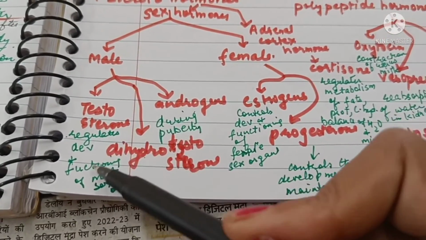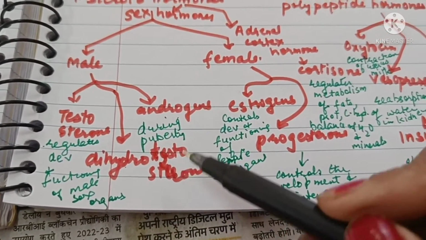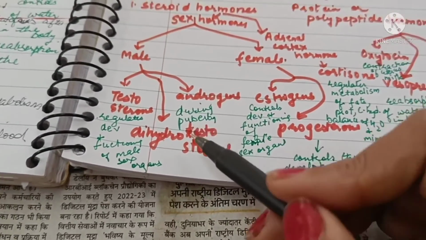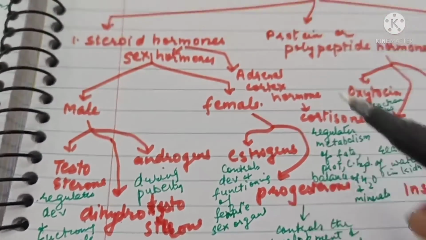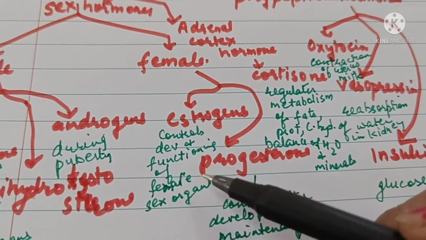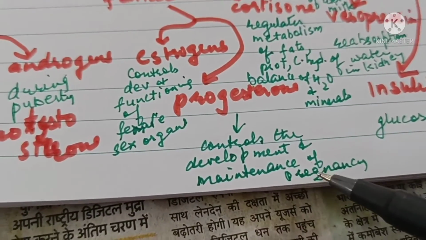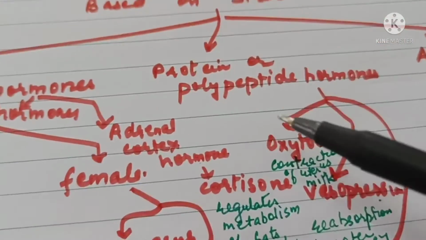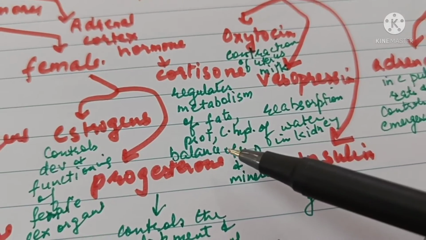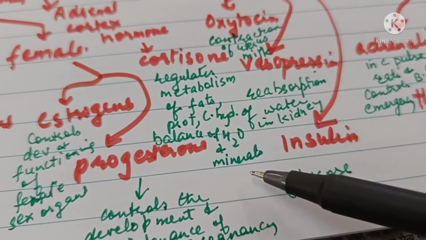Testosterone regulates development and functioning of male sex organs. Dihydrotestosterone and androgens are responsible for male characteristics during puberty. In females, there are estrogens which control development and functioning of female sex organs and progesterone which controls the development and maintenance of pregnancy. Then adrenal cortex hormones are cortisones which regulate the metabolism of fats, proteins and carbohydrates and balance of water and minerals in the body.